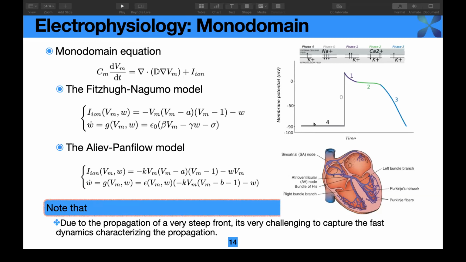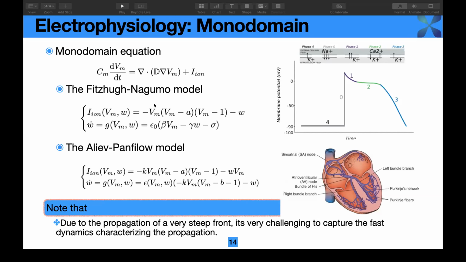After the steady state, a very steep increase is followed by a slow depolarization, and this is the basic structure of the conducting system in the heart. The stimulus will start at the SA node, and then it will go to the AV node, and through the Purkinje network, the stimulus will be ejected to the myocardium muscle.